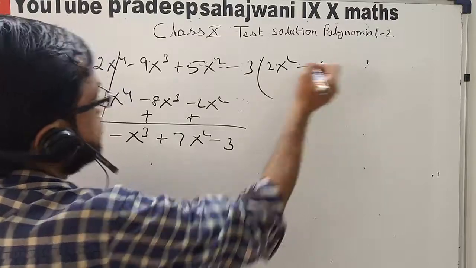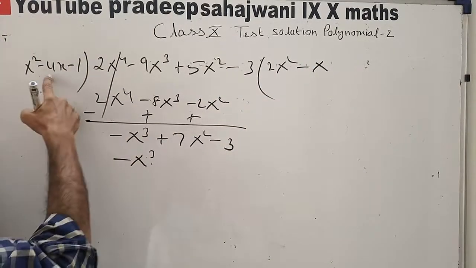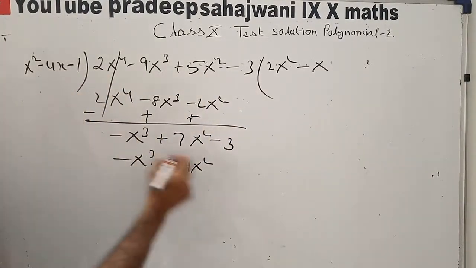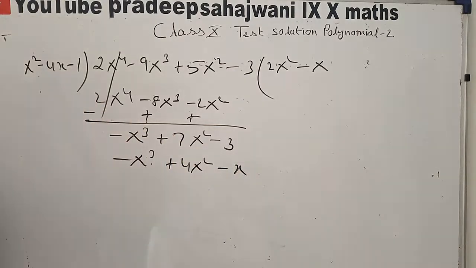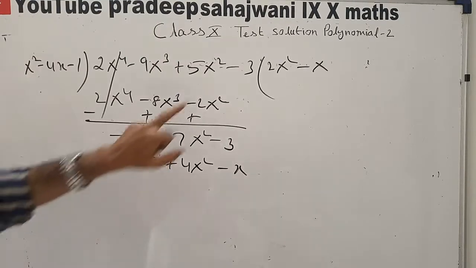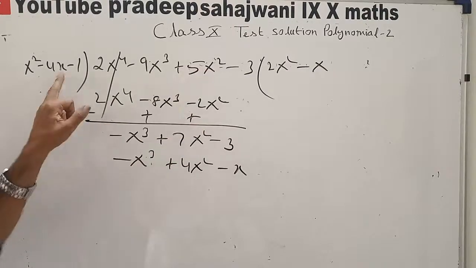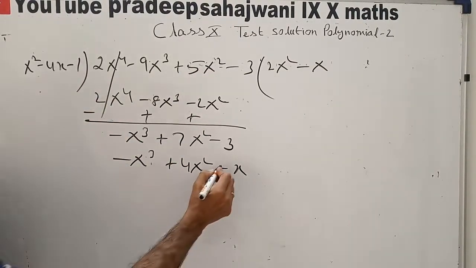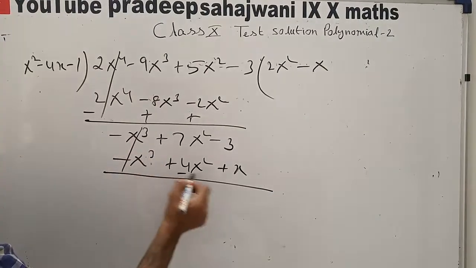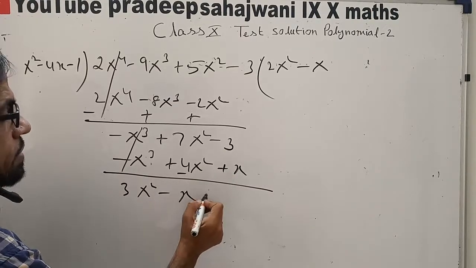So x into minus x cube, minus plus 4x square and minus x. Listen properly. Minus x cube. Now x into minus 4x plus 4x square and minus plus x. So this will be minus plus x. Now it will be cancelled, and this is 3x square minus x minus 3.